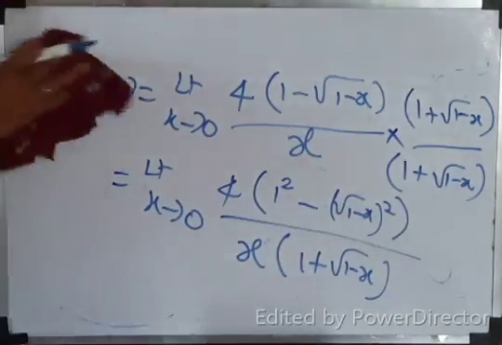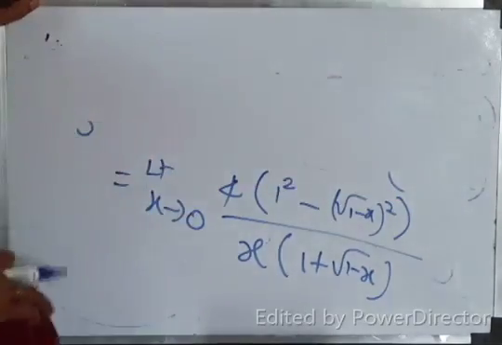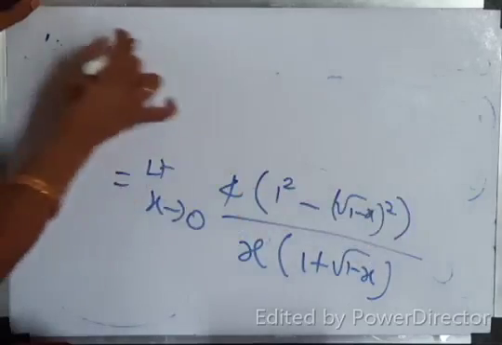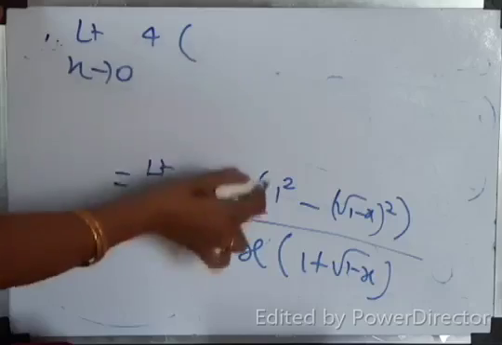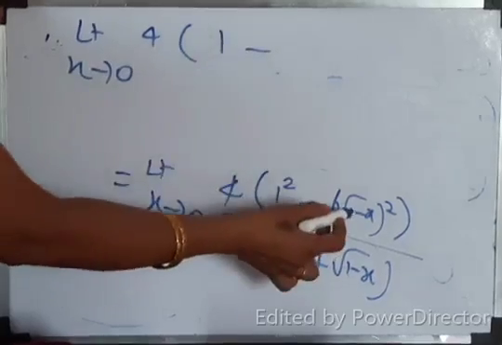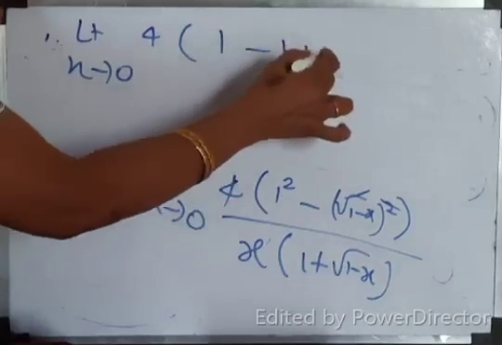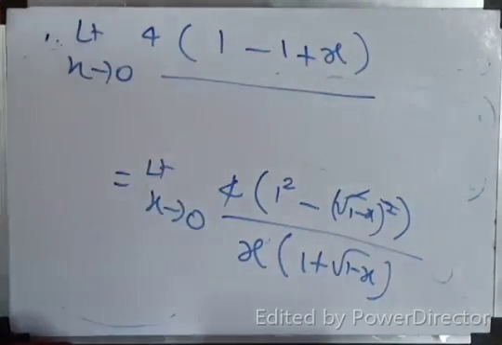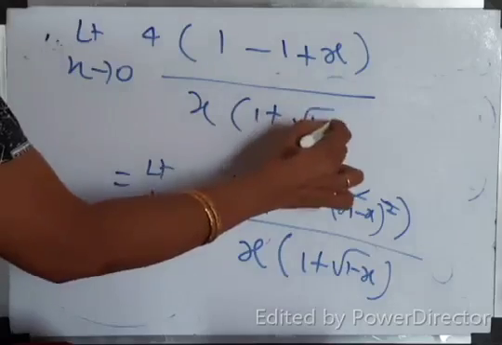Yes. So limit x tends to 0, 4, 1 minus, what is this square root? Square gets cancelled. So minus 1 plus x. 1 minus 1 plus x by x into 1 plus root of 1 minus x.